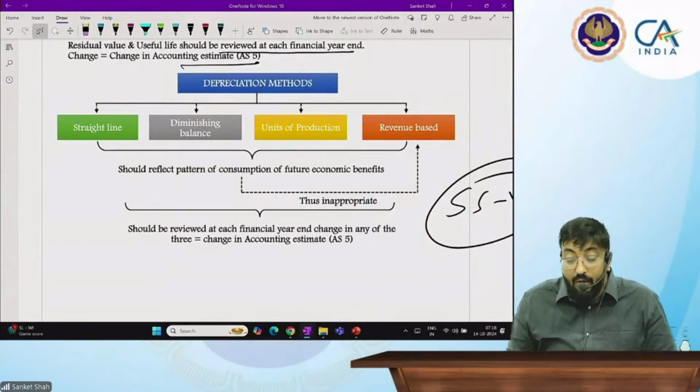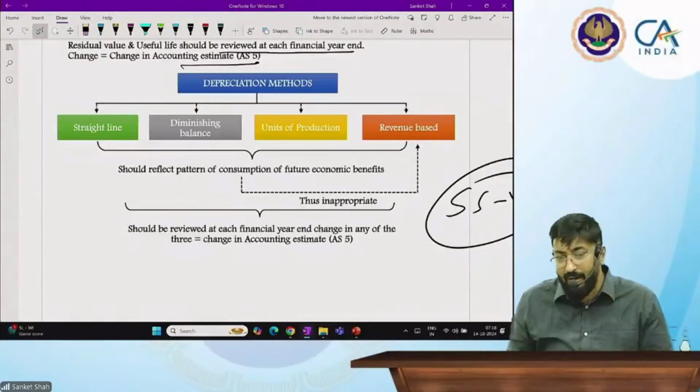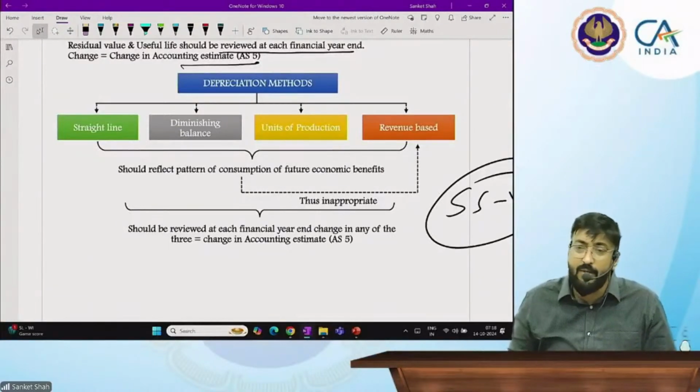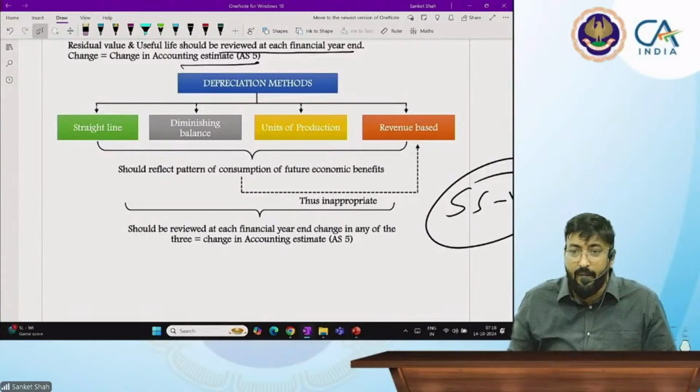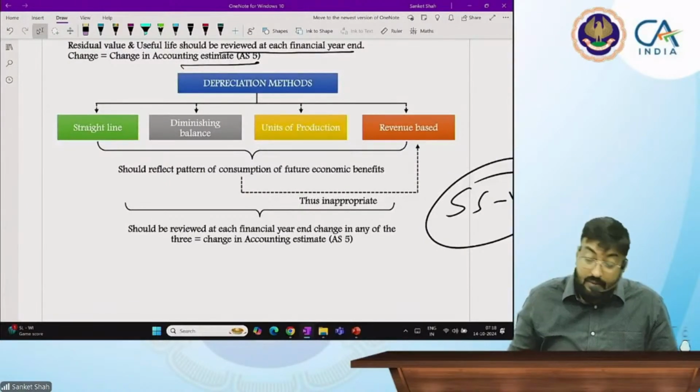Now, how are you going to divide it? Depreciation. Students, foundation students already studied this. Those who are from foundation, you already studied this. मेरे साथ ही आपने किया होगा या माइट भी आपने किसी और फैकल्टी से किया होगा, पर फाउंडेशन के बच्चों ने ये ऑलरेडी स्टडी किया हुआ है. It is very simple.